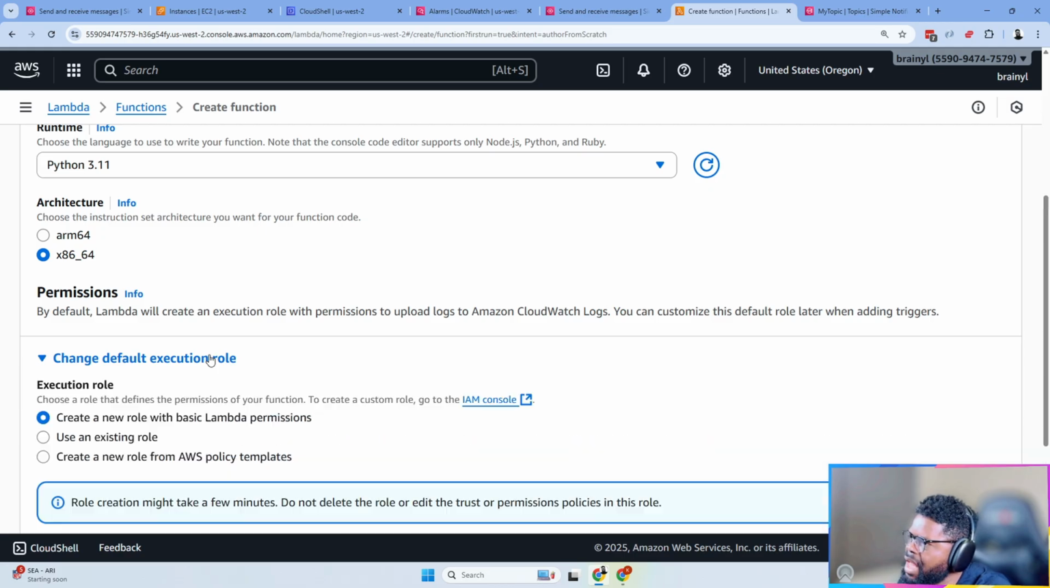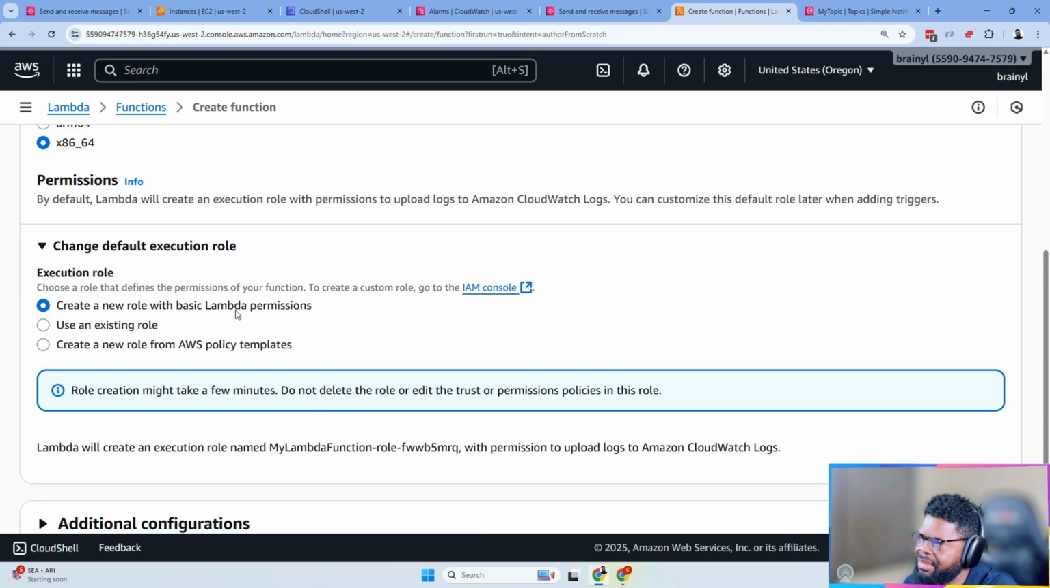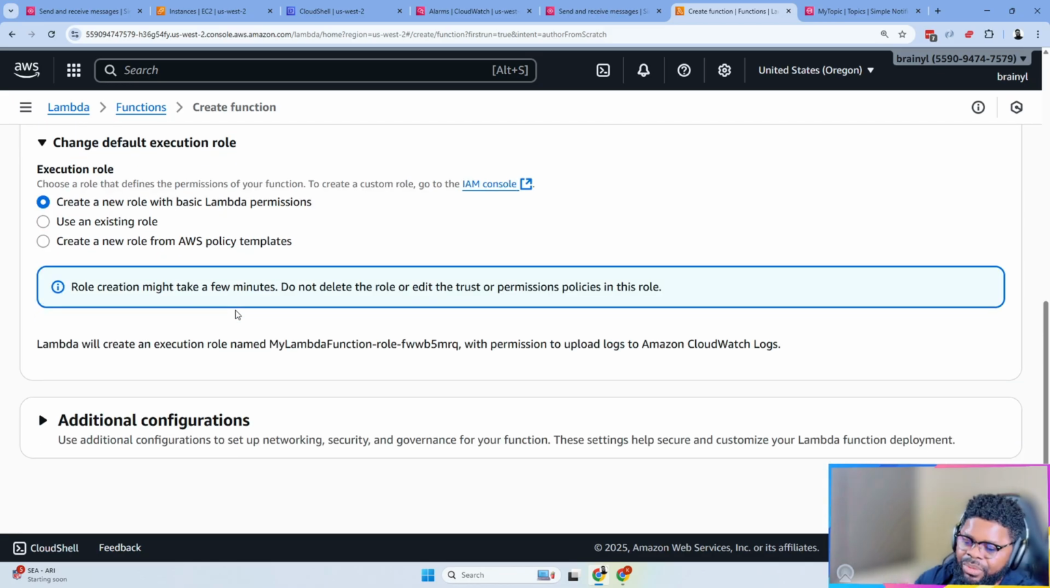Execution role, I'll let it create one for me, but I'll still make some modification to the Lambda function role. But create a new role with basic Lambda permissions. The basic permission will give it permission to write to the CloudWatch logs. We've seen all that, right? Because when Lambda does its thing, ideally you go to CloudWatch to see the logs and all. So this basic role gives it permission to do that.